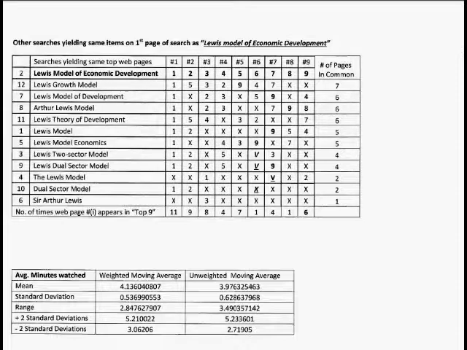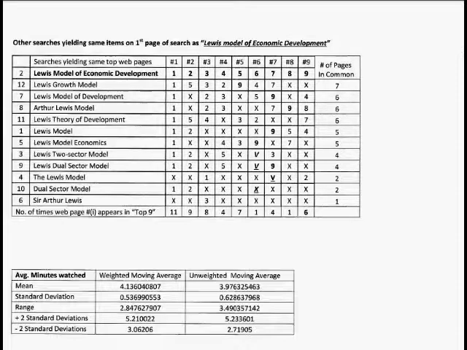In the search for Lewis Model of Economic Development, it showed up as number 9 at the bottom of the page. And then using the other search terms that showed up as the top 12 search terms, we see it showed up in several cases, but the location was different based on the search terms.